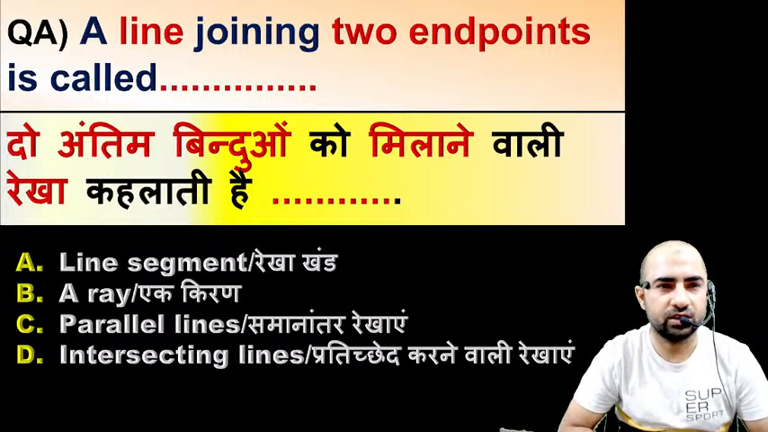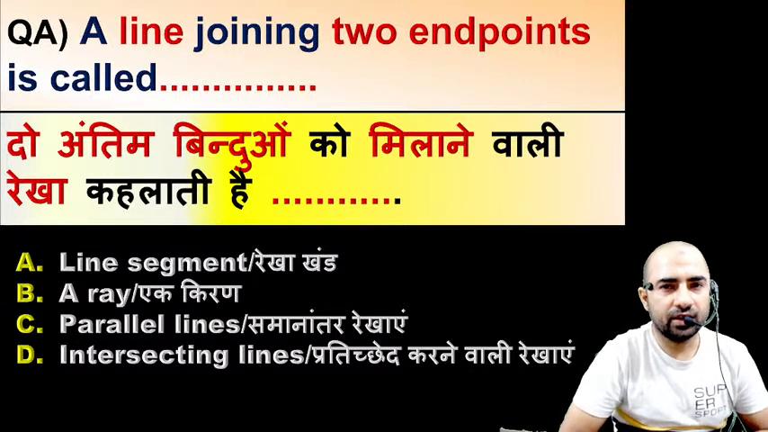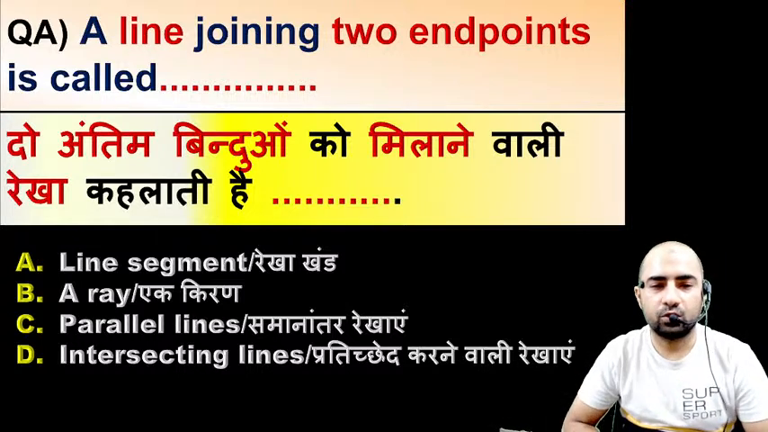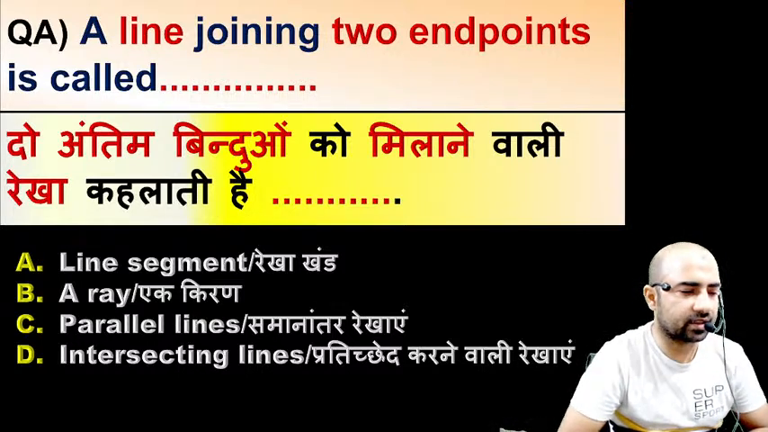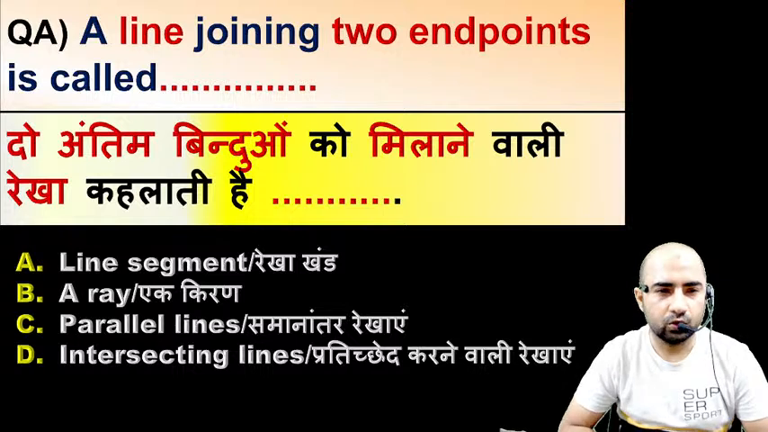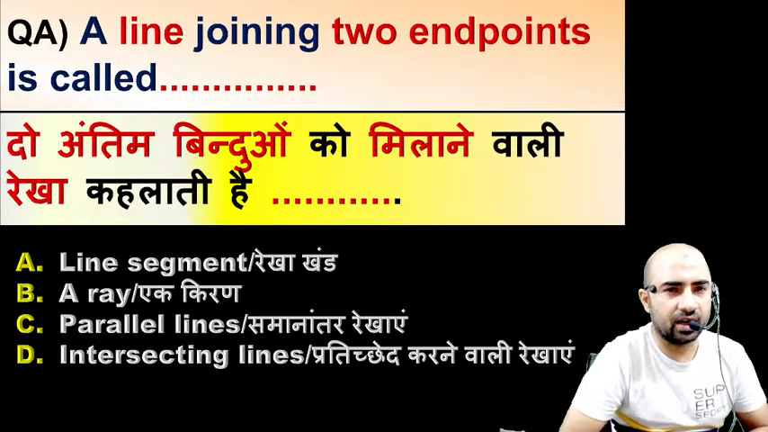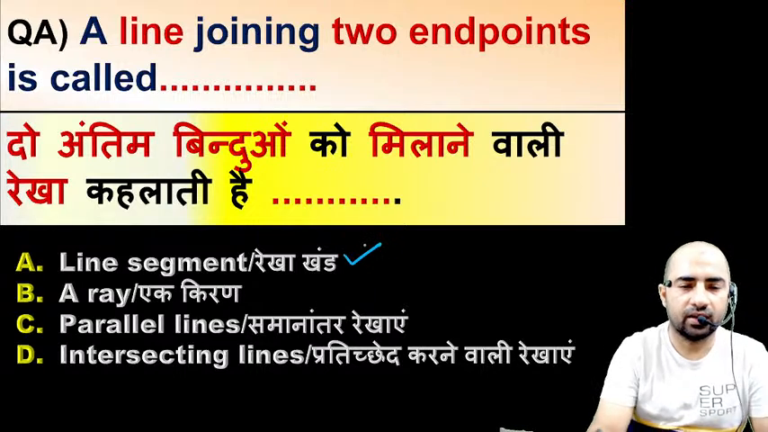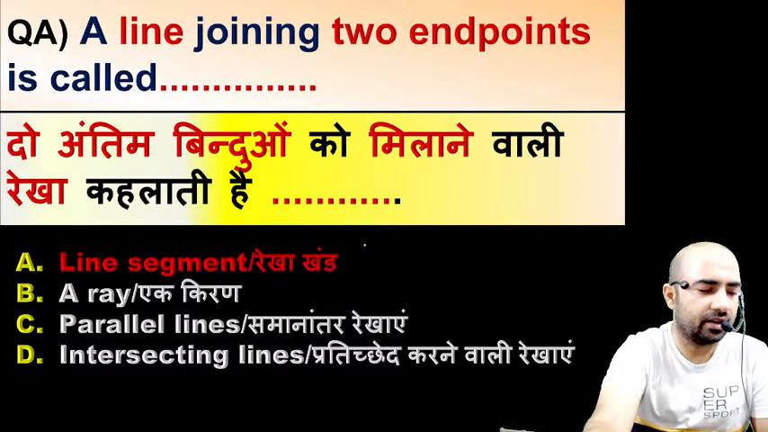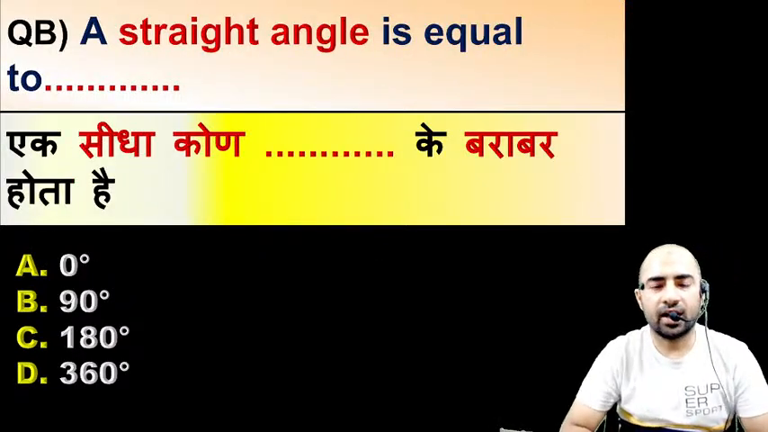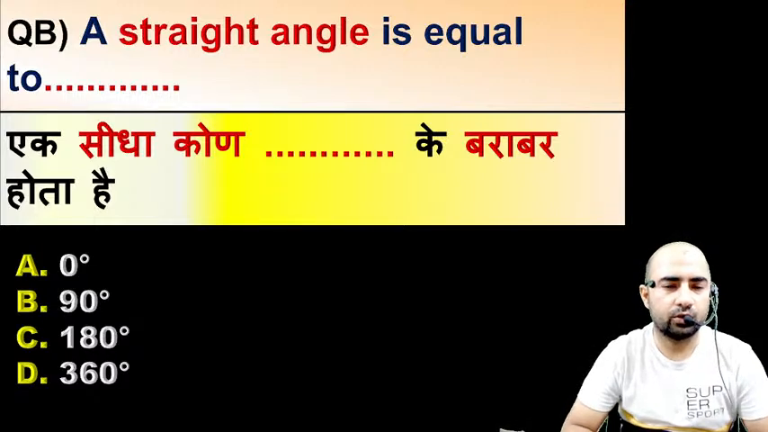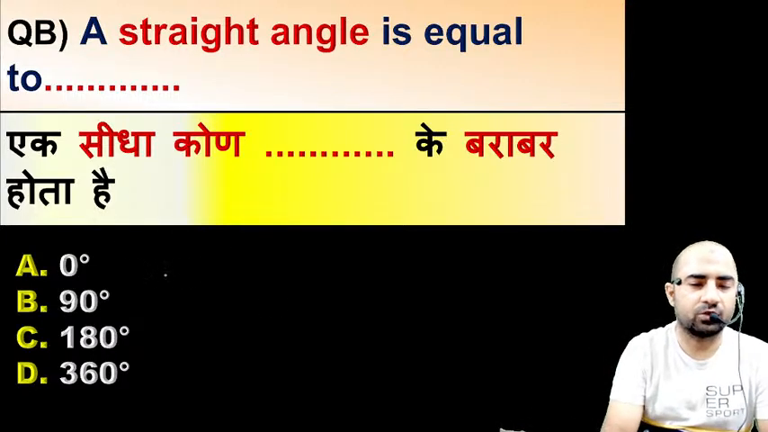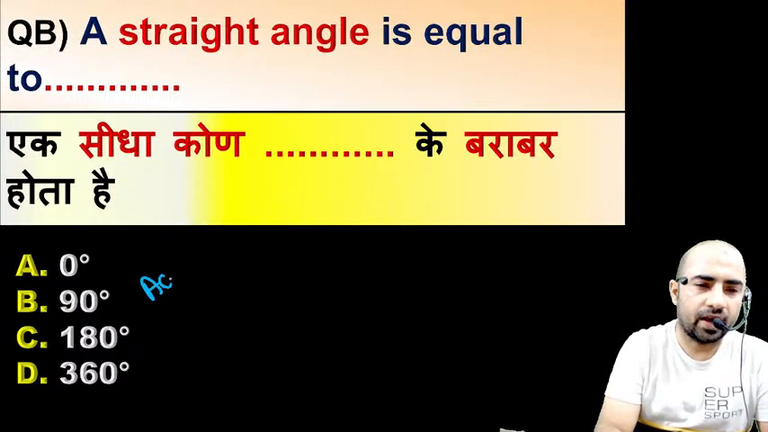Now we have some questions. A line joining two endpoints is called, and we have already discussed this. Whenever any line has two endpoints, or we can say a line joining two endpoints, is called a line segment, and you know that a line segment has definite length. Another question: a straight angle is equal to, right? So we have six types of angle. One is your acute angle.